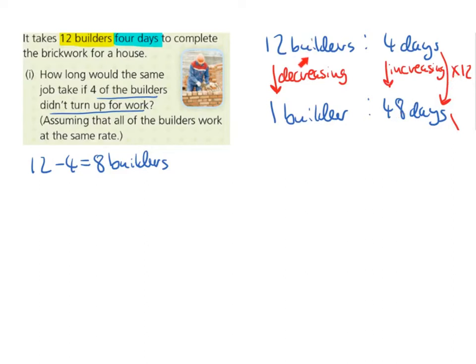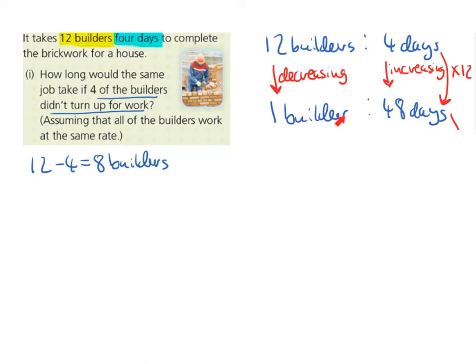So if it takes 12 builders 4 days to do the job, it would take 1 builder 48 days to do the same job. So that makes sense. As the number of people goes down, the time it takes will go up. As the number of builders is decreasing, the number of days is increasing. So it takes 1 builder 48 days to do the same job.